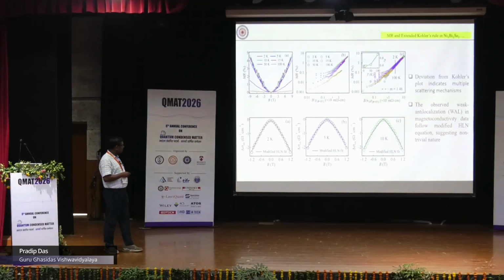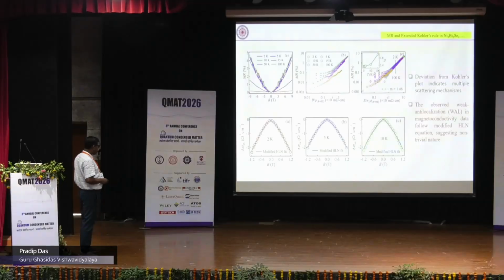If it is not collapsing, that means we have multiple scattering mechanisms present here. So if we change it a little bit, if we introduce a thermal charge carrier parameter NT, then these curves are collapsing at one point. And this is actually the observation of weak antilocalization.